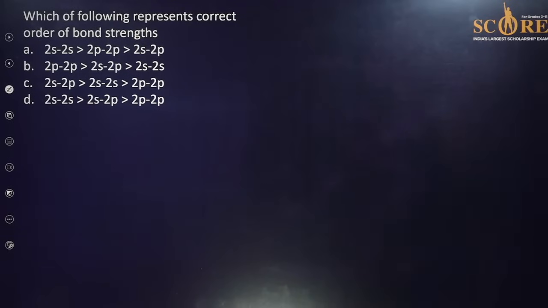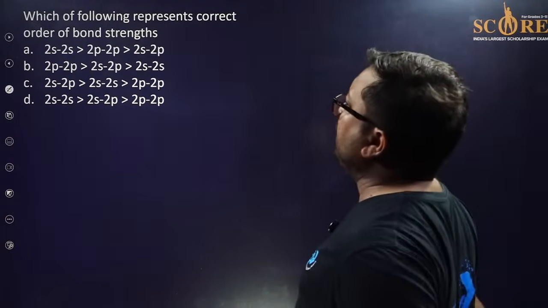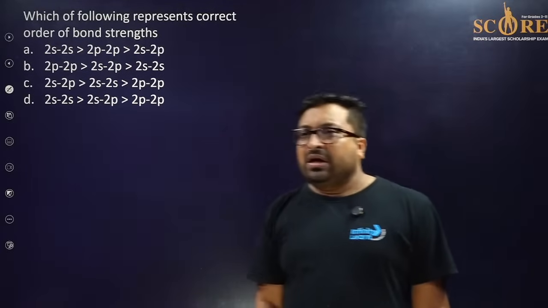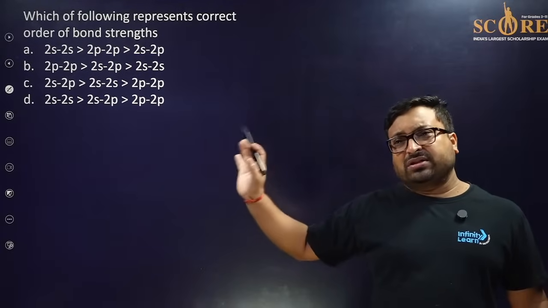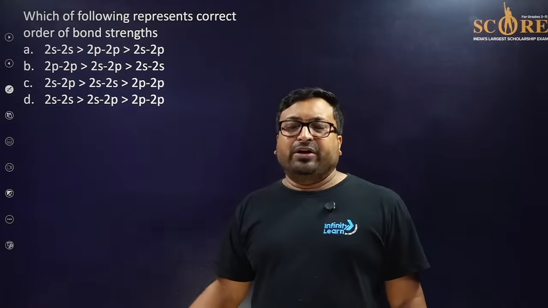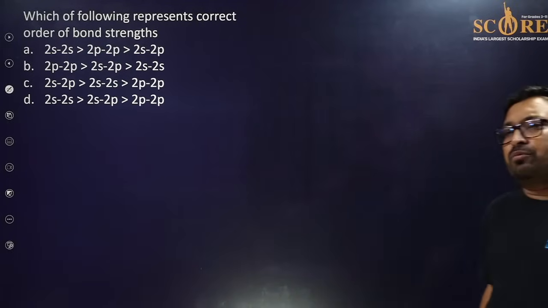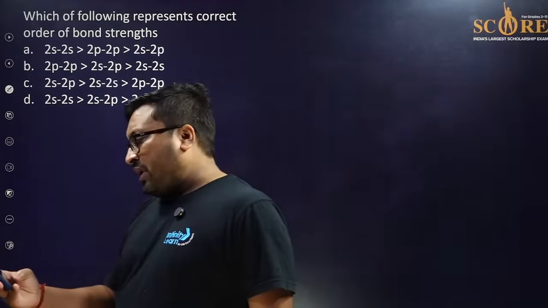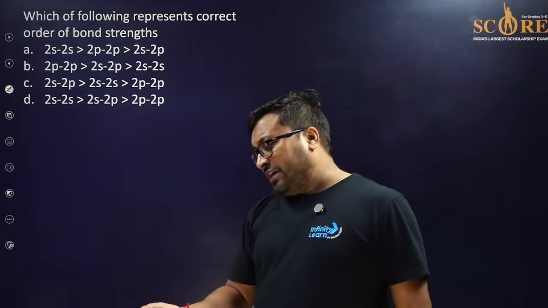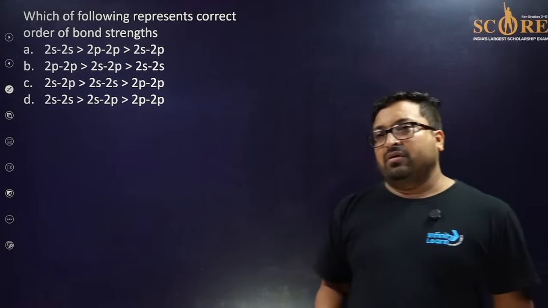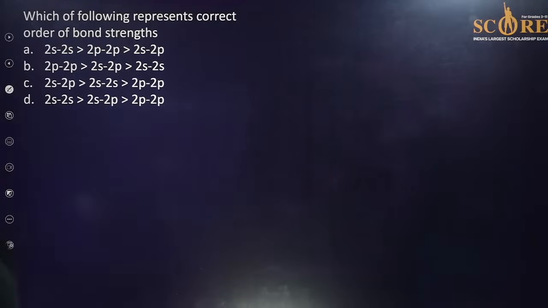Now this, I hope you will answer this. Please, which of the following represents the correct order of bond strength? These are very, very famous questions. Everywhere, people used to teach this. Okay, very, very fundamental and very easy question. So please try to do. Even people always remember this type of answer. So please. If not, then try to think for 1 minute. Okay, please.